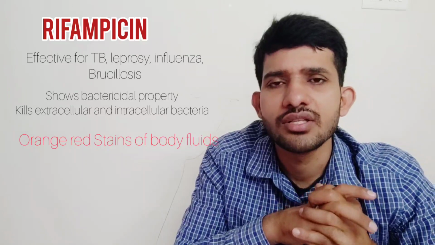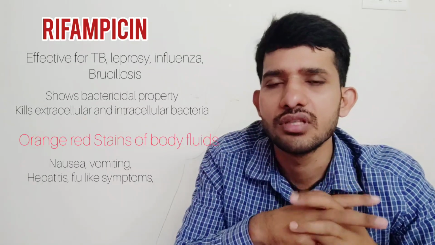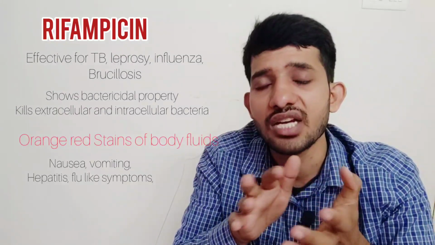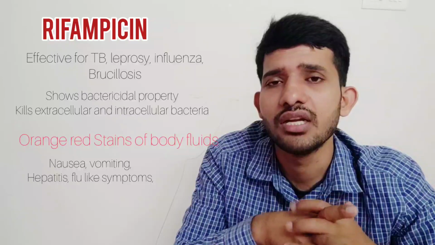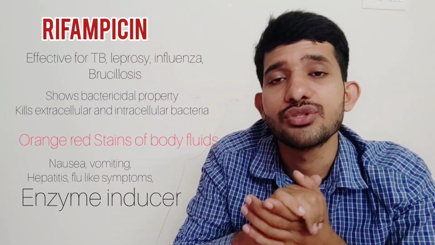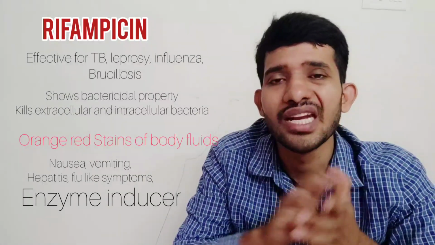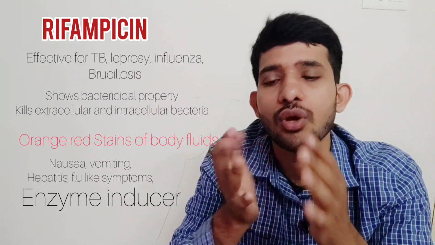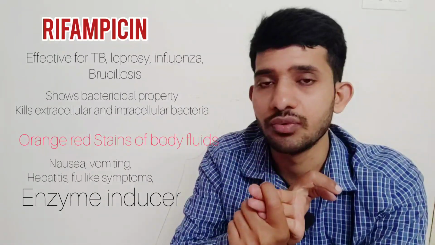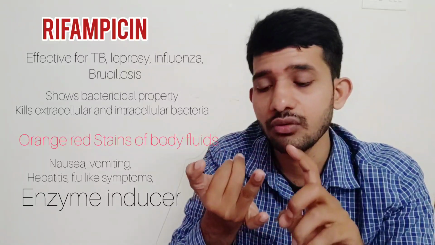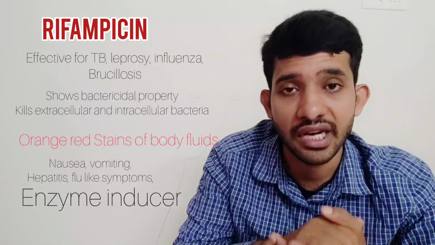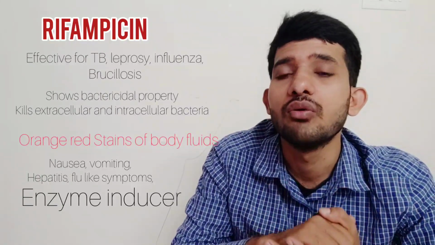Main adverse drug reactions associated with rifampicin are GI related, and nausea and vomiting are commonly seen. Sometimes diarrhea will be seen, and rashes can be seen with rifampicin, and hepatitis is another adverse drug reaction. Rifampicin is a strong enzyme inducer, so when rifampicin is prescribed, we have to check that the patient is not taking oral hypoglycemic drugs, oral anticoagulants, or sometimes oral contraceptives. Contraceptive failure can be seen with rifampicin, the patient may fail to respond to the action of oral hypoglycemic drugs, and sometimes oral anticoagulant activity may also be reduced.